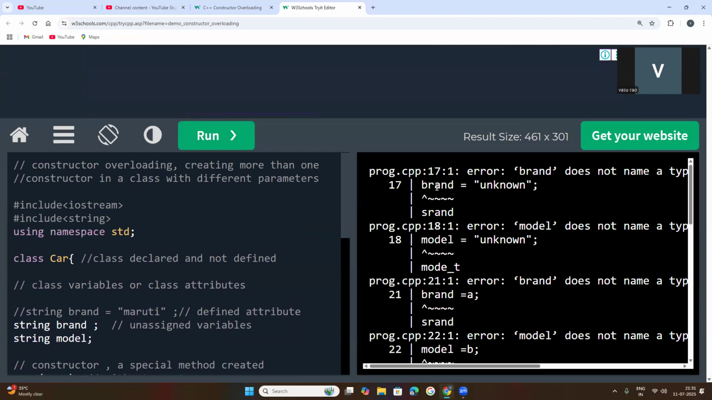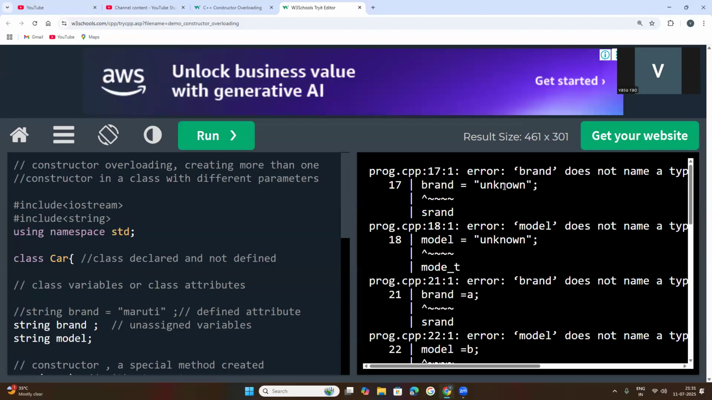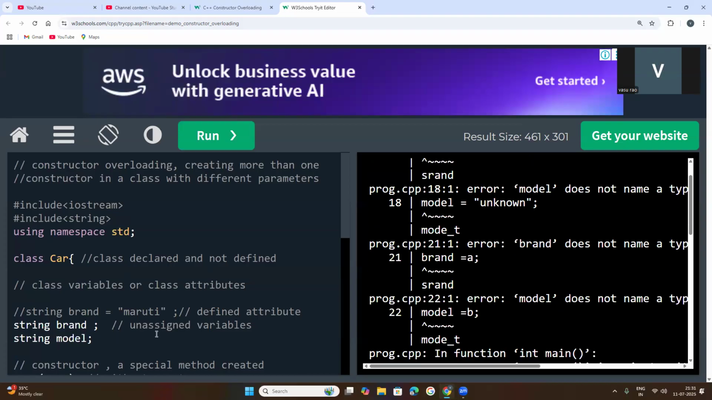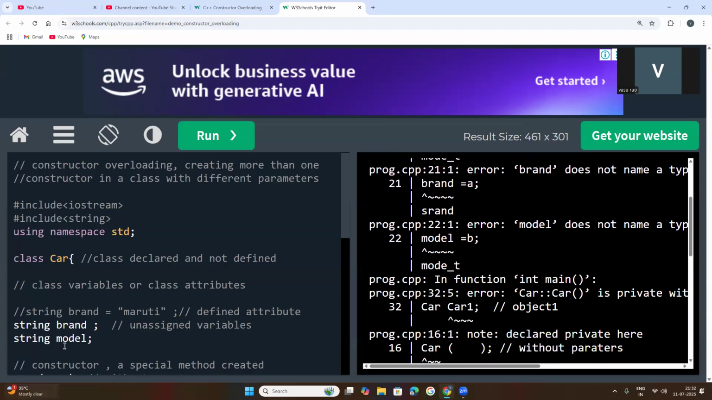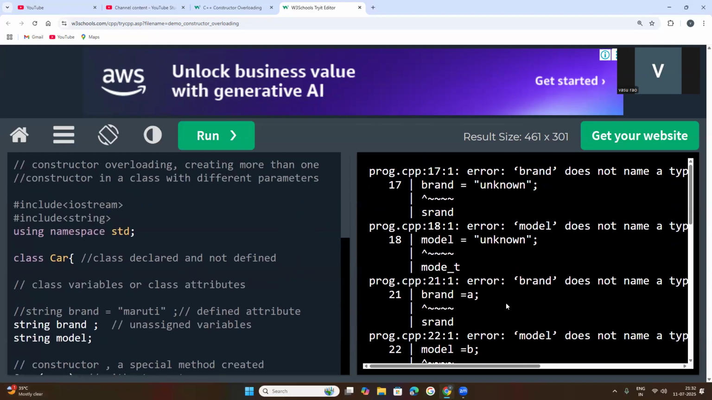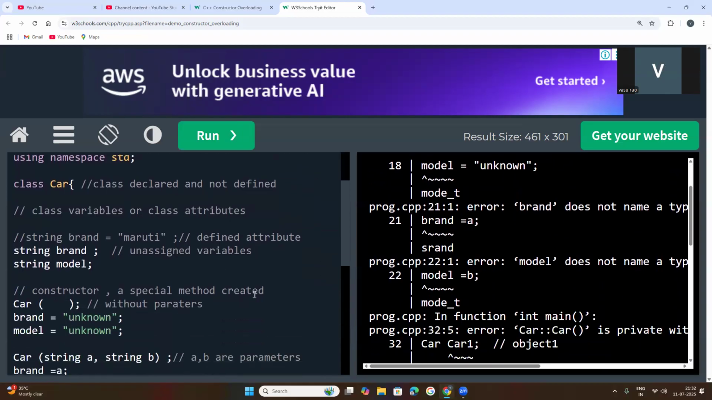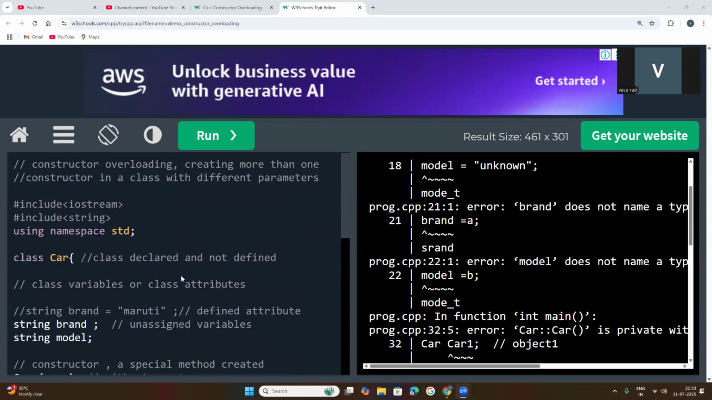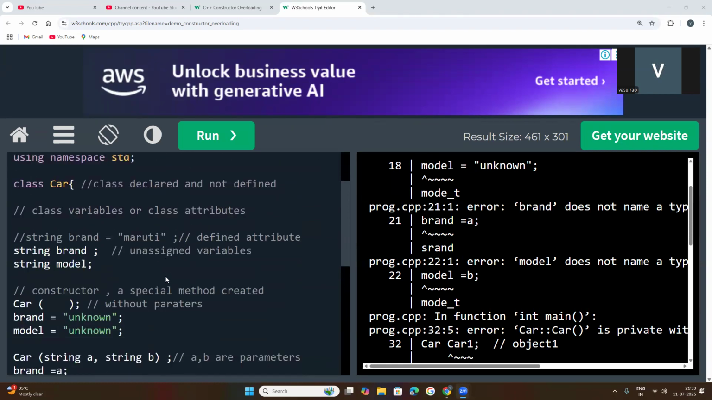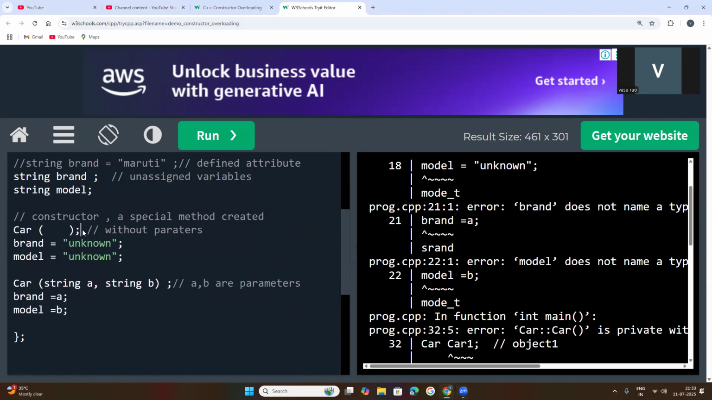So why is it stating here? See, brand is equal to unknown. Now, in which line is the error? Brand is equal to unknown, okay, 17th line. What is to be done to rectify the little bit of mistakes we have made? We need to adjust that code. This is the car constructor. Okay, this is a special method.